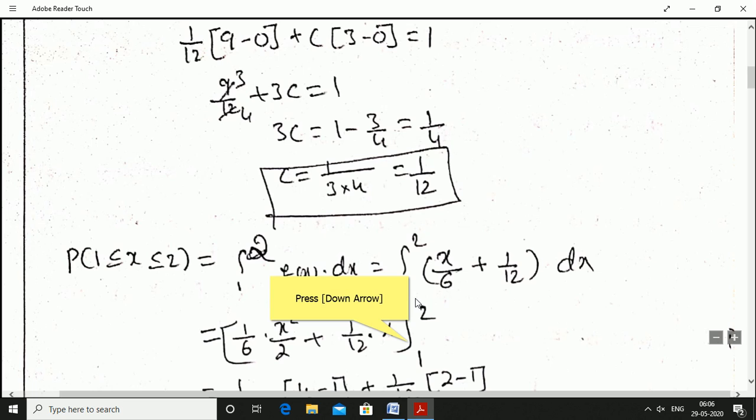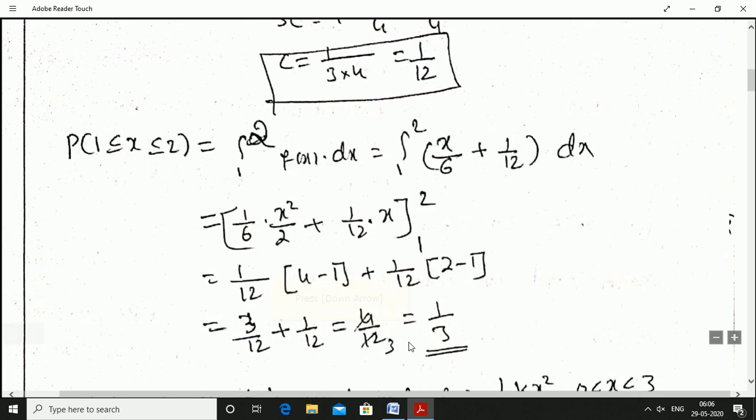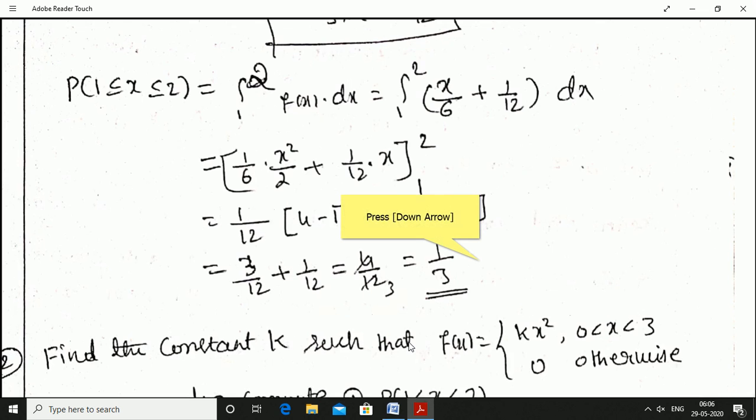Integration 1 to 2 x by 6 plus 1 by 12, that is f of x value into dx. Integrate this. 1 by 6 constant, x integration is x square by 2, plus 1 by 12 constant, 1 integration is dx, between the limit 1 to 2.